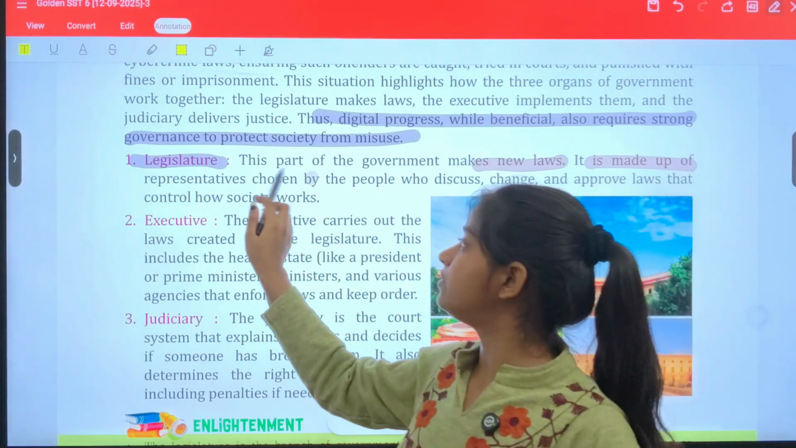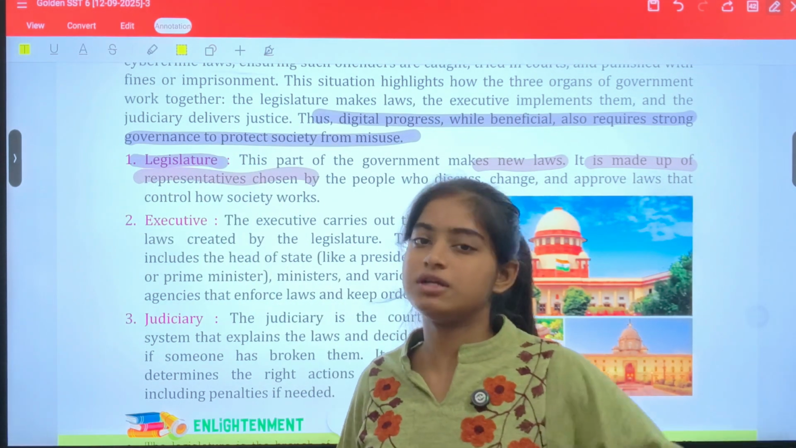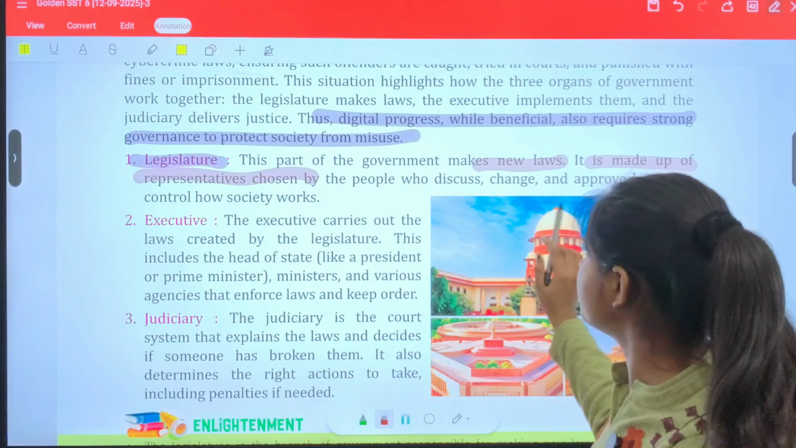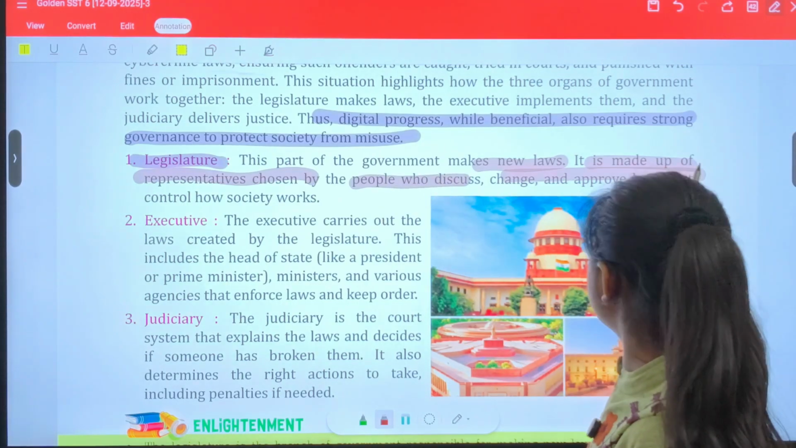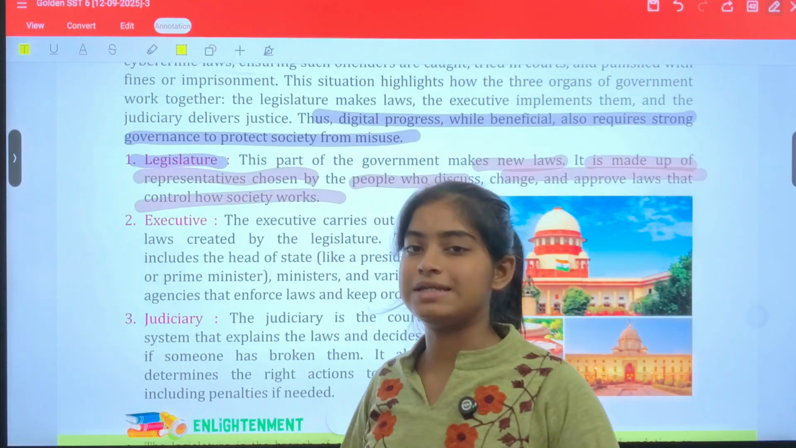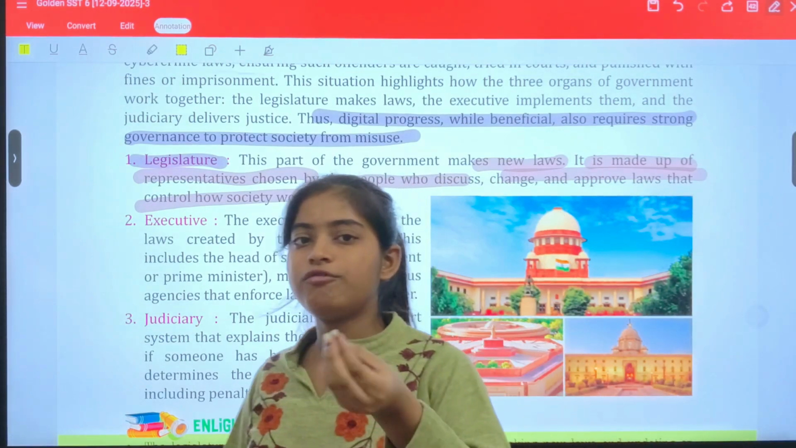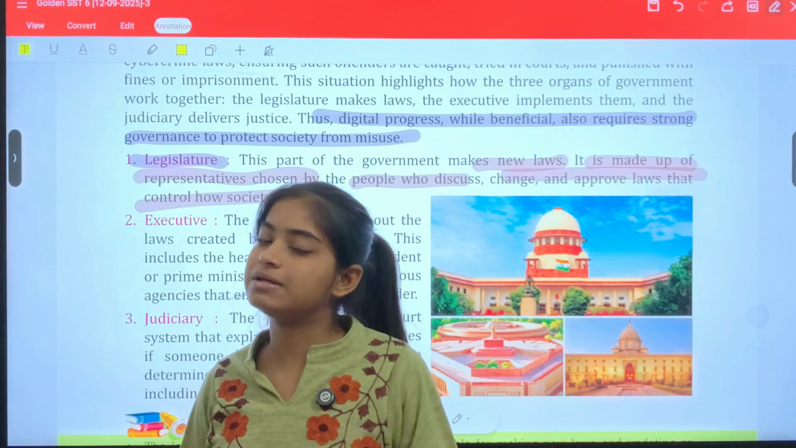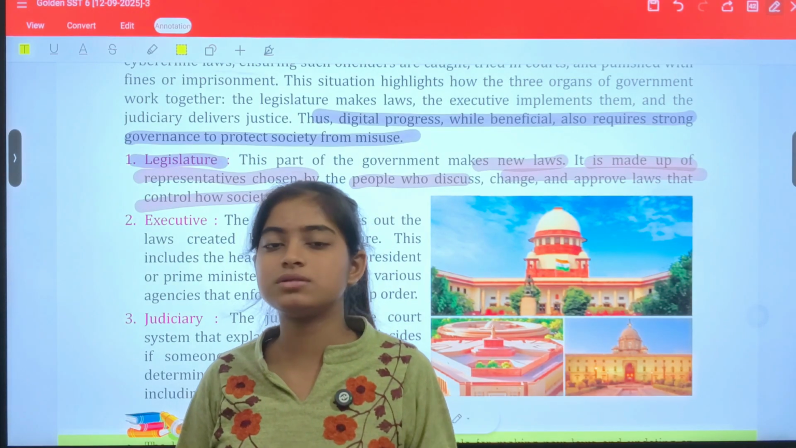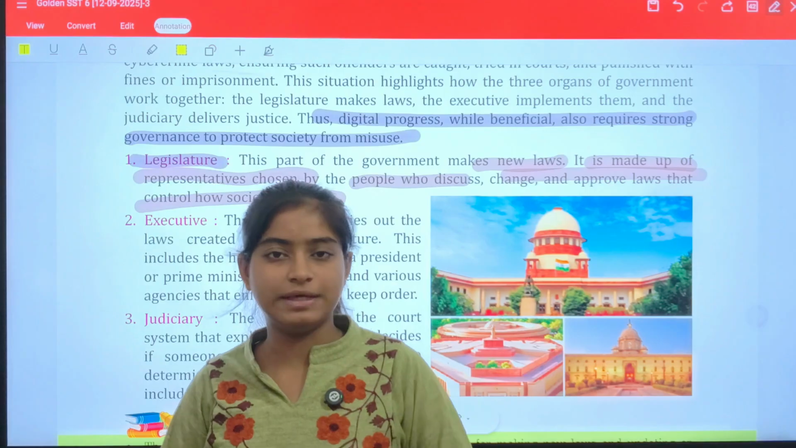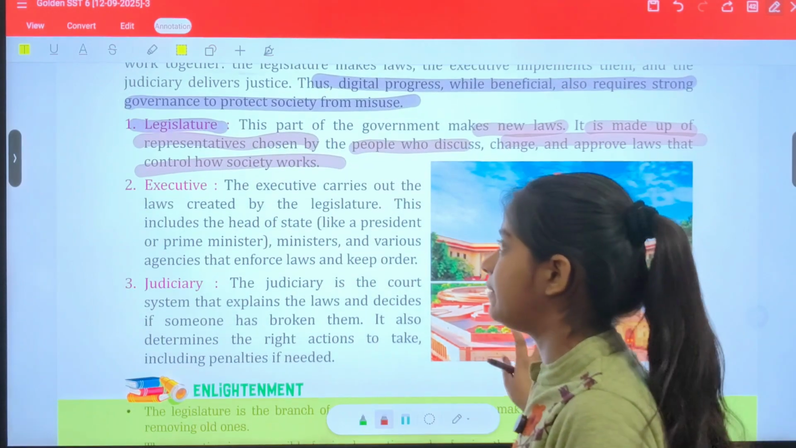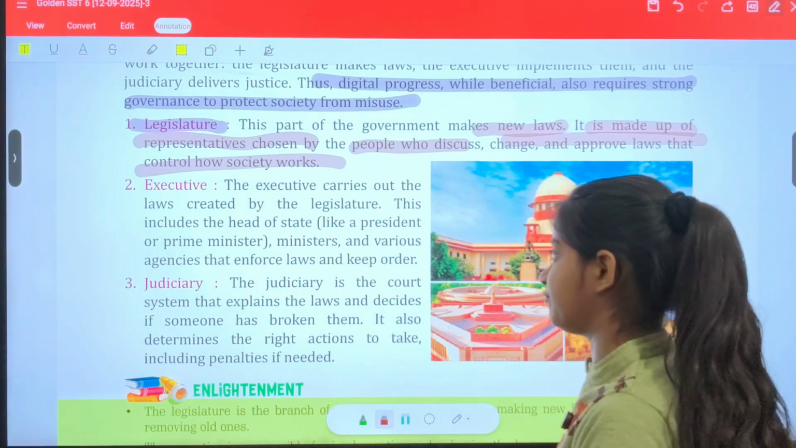It is made up of elected representatives, the assembly members. Clear? These are people who discuss, change, and approve laws that control how society works. That means this is a system of giving votes. Whoever gets the majority of votes will rule and make the laws. So the majority of people elect the members who will run the legislative.